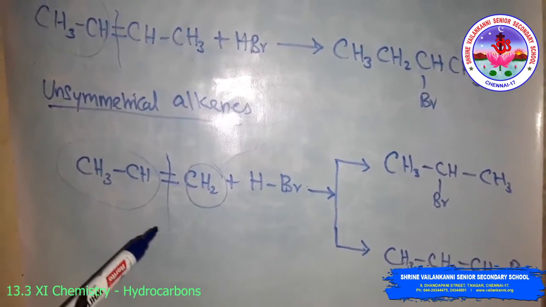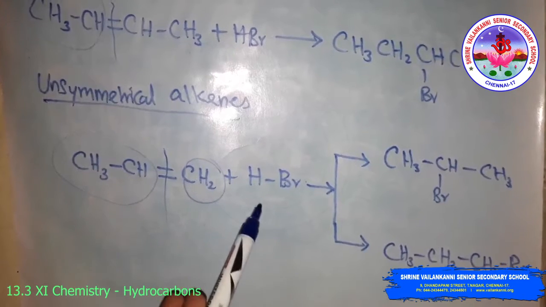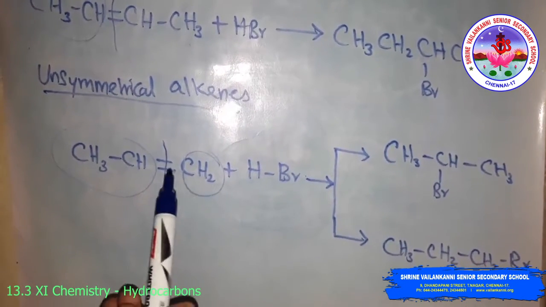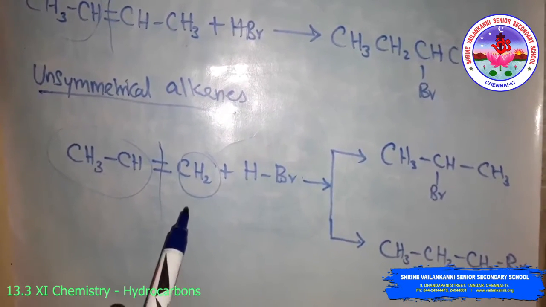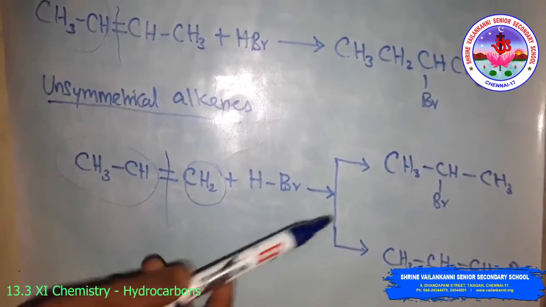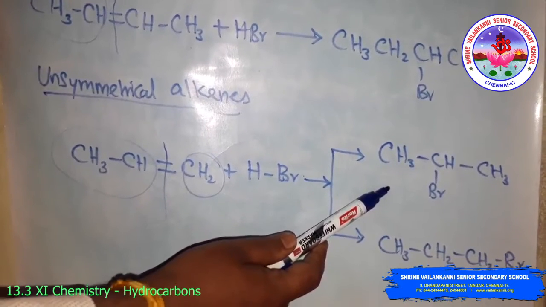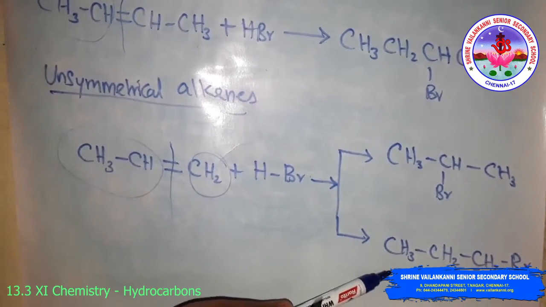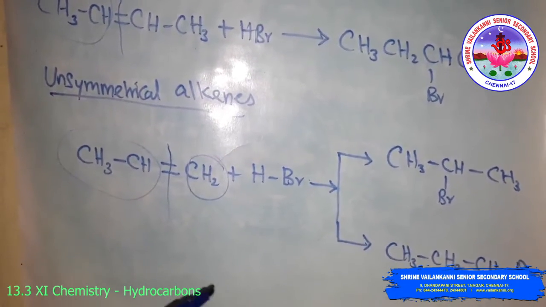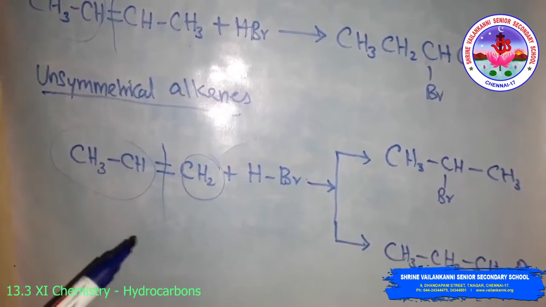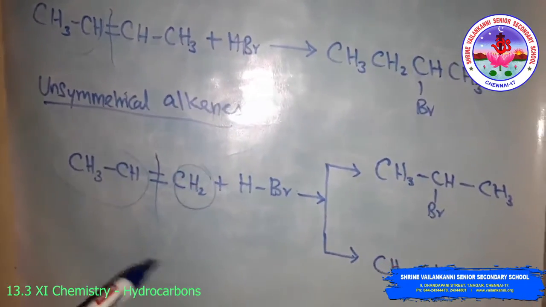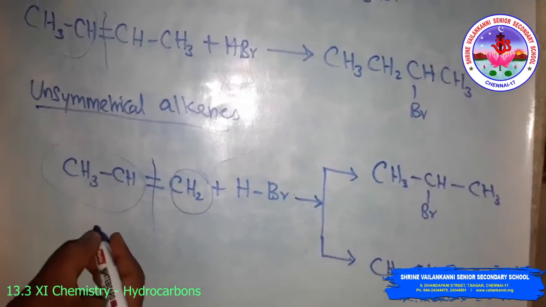When hydrogen bromide adds to the unsymmetrical alkene propene, you will get two products. One is 2-bromopropane. Another product is 1-bromopropane. Mainly this is governed by the rule called Markovnikov's addition rule.